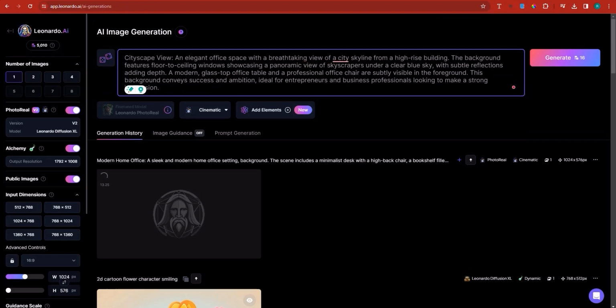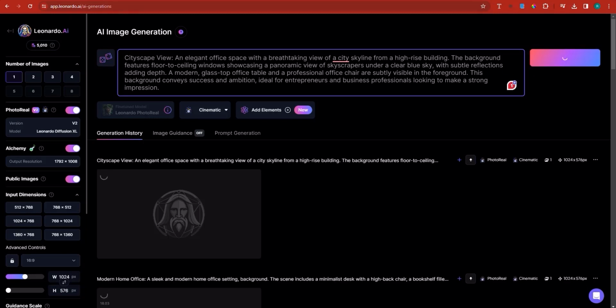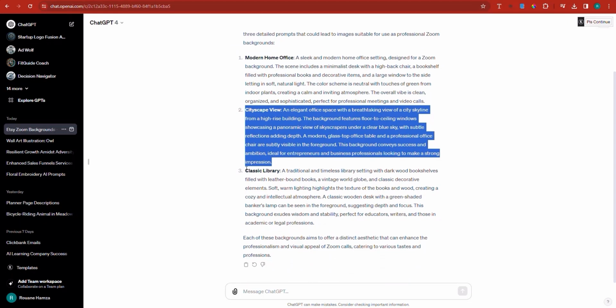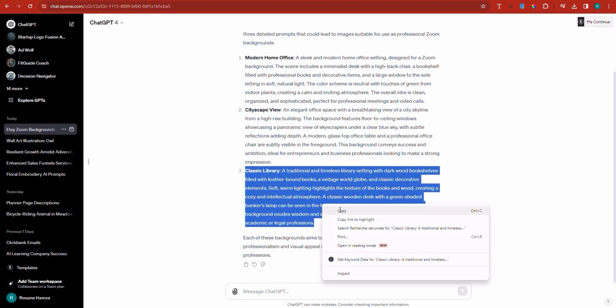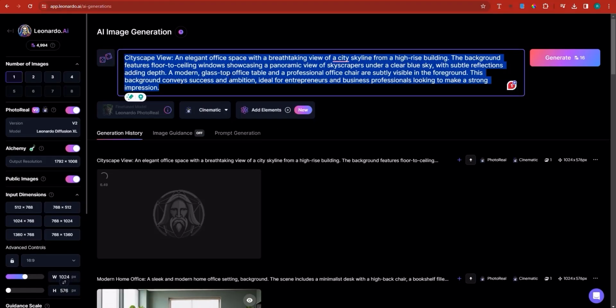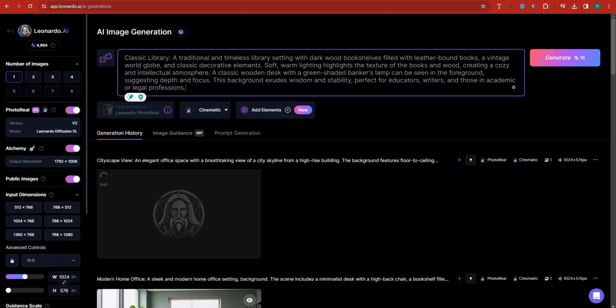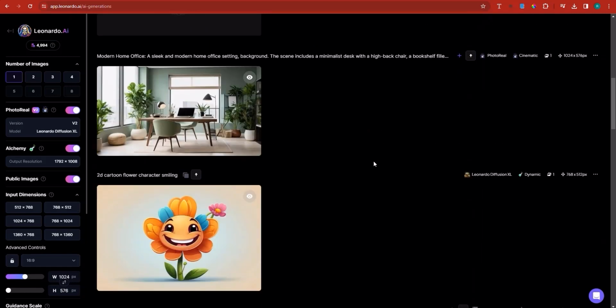Now this one, an elegant background features... There is no mention of Zoom here, so it's safe to go ahead and click generate. And then the final one is a classic library. I'm going to go ahead and generate that one as well. Place it here. All right, let me see if there is any mention of Zoom. I don't think so. So I can just go ahead and create this. All right, this is perfect.